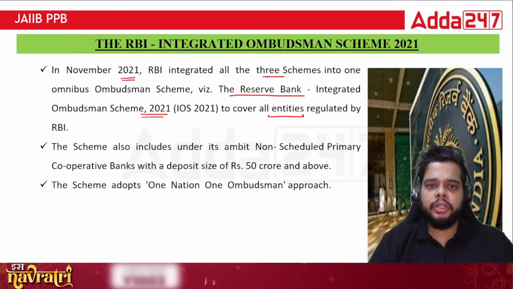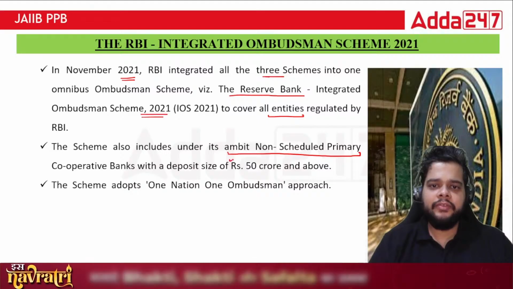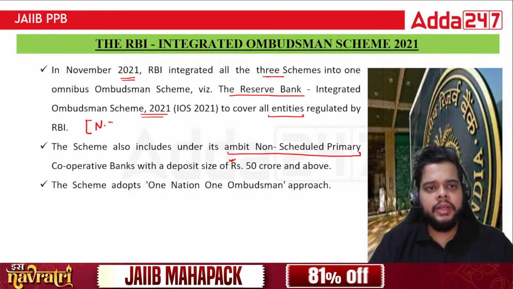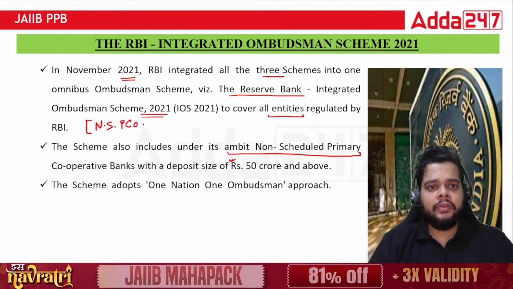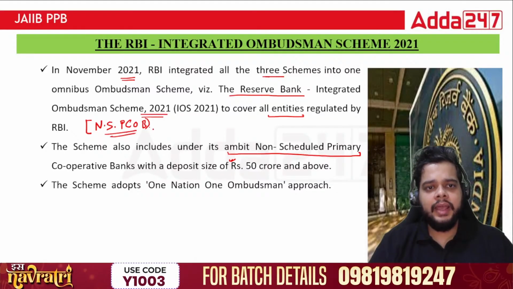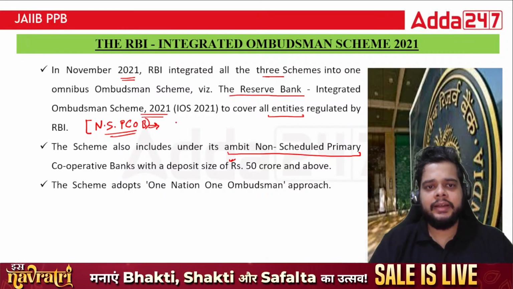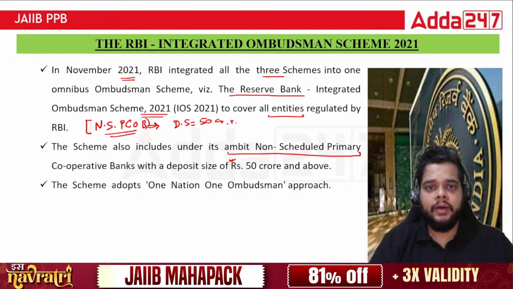The scheme also includes under its ambit the non-scheduled primary cooperative banks with deposit size of 50 crore and above. So always remember the non-scheduled cooperatives are also there. The primary cooperatives, the PCOBs, are also included under the ambit of this scheme. But one caveat is there, that the deposit size should be 50 crore or above.